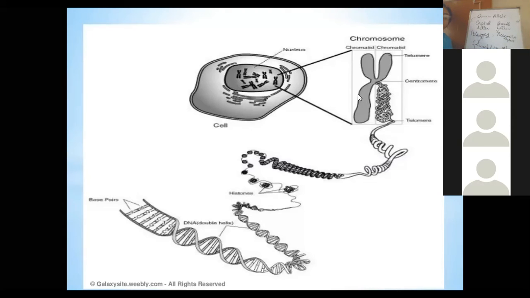On your screen you can see the structure of DNA. It's a double helix structure composed of various nucleotide fibers, right?